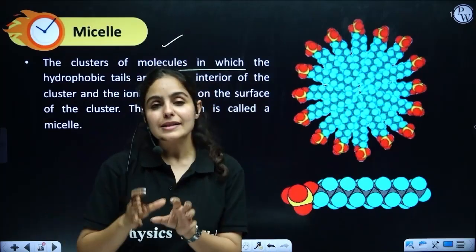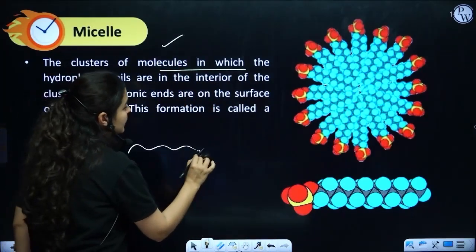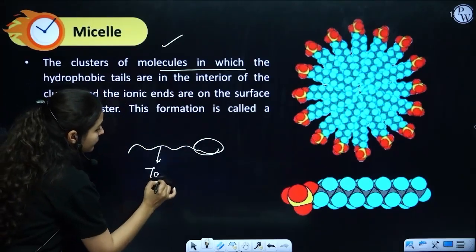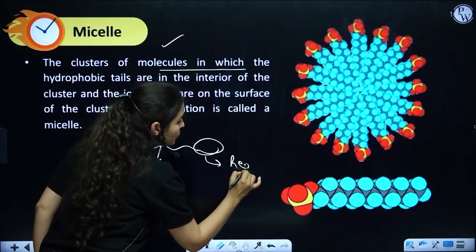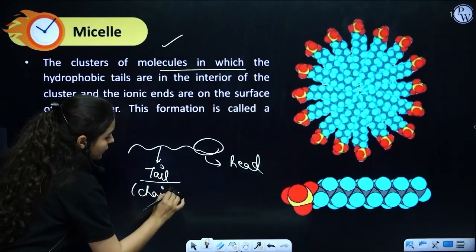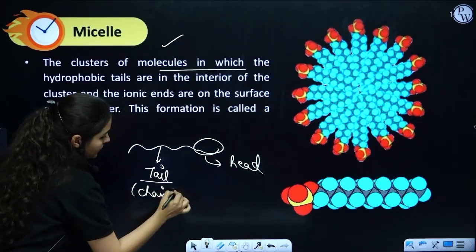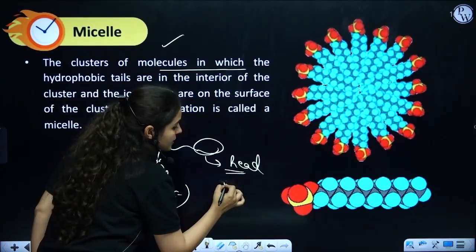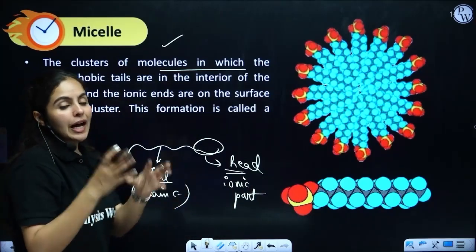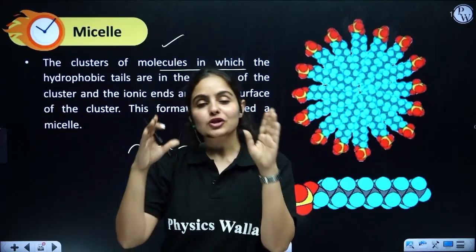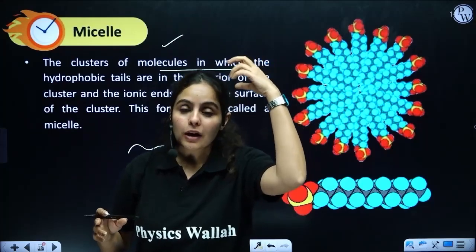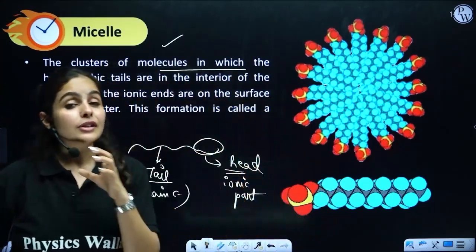Soap has two parts, just like a tadpole structure, which has a tail and a head. The tail is the carbon chain, whereas the head is the ionic part.